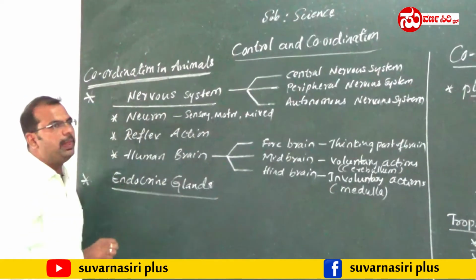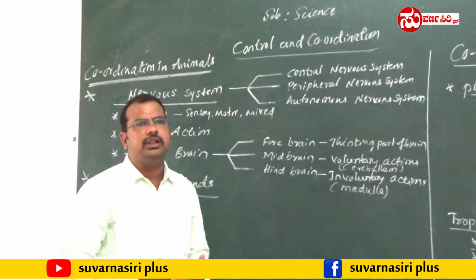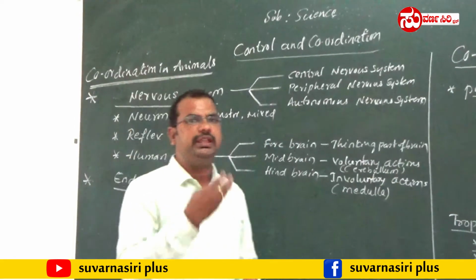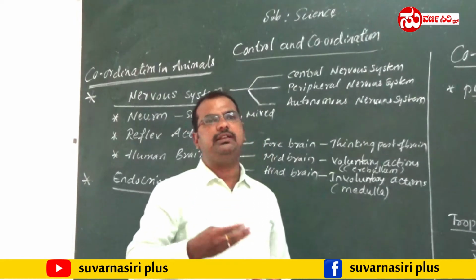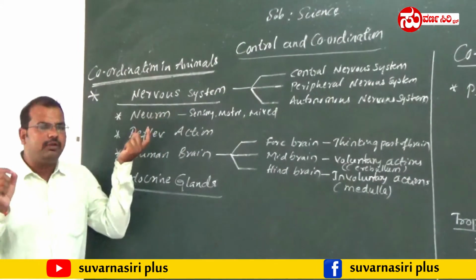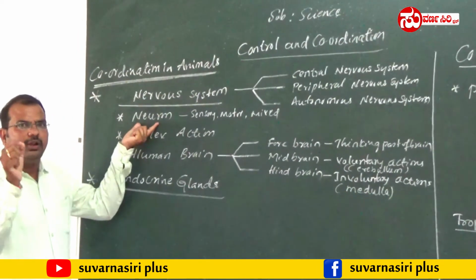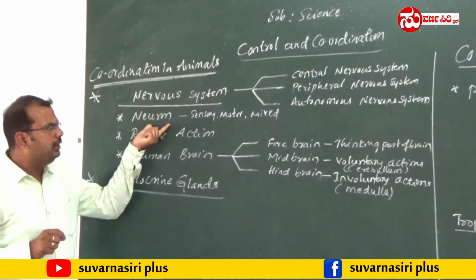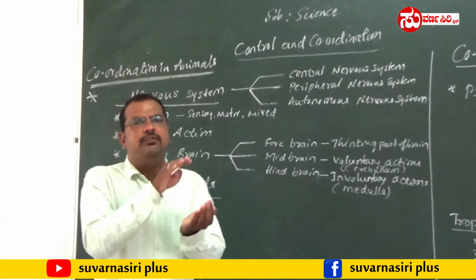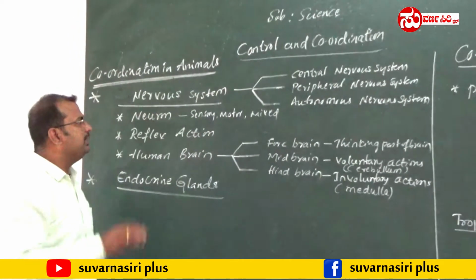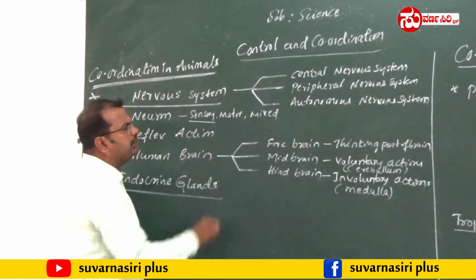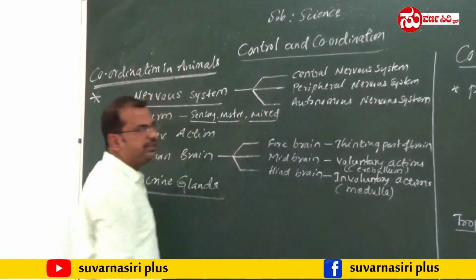In the nervous system, all the information, whatever we see, smell, touch or hear, is transferred to the brain through one of the important cells called the neuron. The neuron is called the structural and functional unit of the nervous system. There are three different kinds of neurons: sensory, motor and mixed.